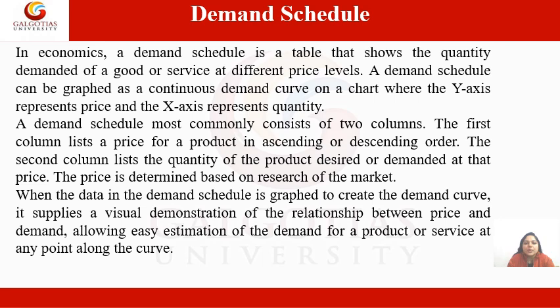So a demand schedule can be graphed as a continuous demand curve on a chart where the x-axis represents quantity and the y-axis represents the price of a particular commodity. A demand schedule most commonly consists of two columns. The first column lists the price of a product in ascending or descending order, and the second column lists the quantity of the product desired or demanded at that price.